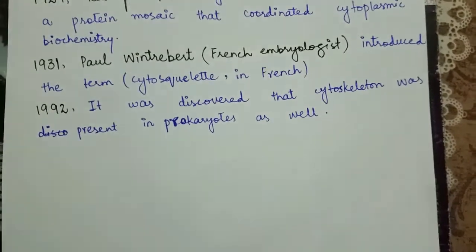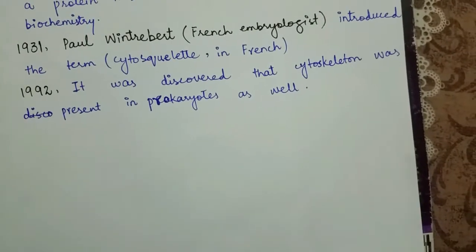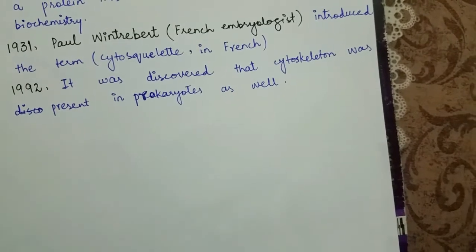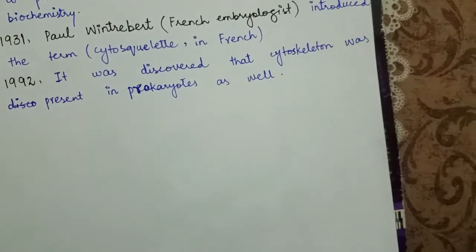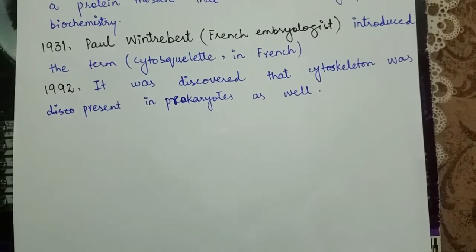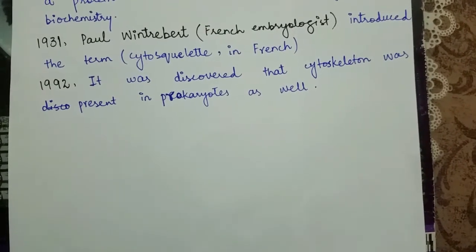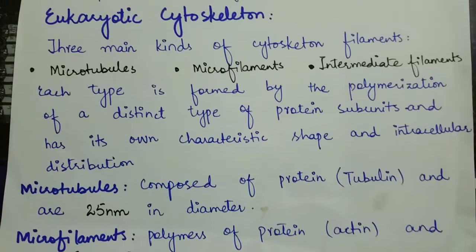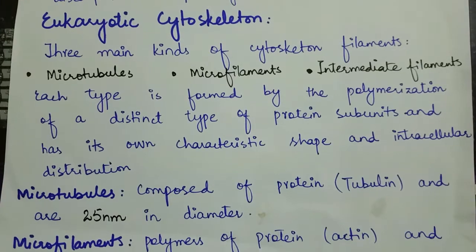Initially, it was thought that the cytoskeleton was exclusive to eukaryotes. But in 1992, it was discovered to be present in prokaryotes as well. The discovery came after the realization that bacteria possess proteins that are homologous to tubulin and actin, the main components of the eukaryotic cytoskeleton. There are basically three main kinds of cytoskeleton filament.